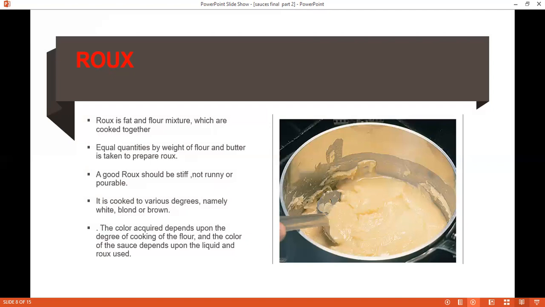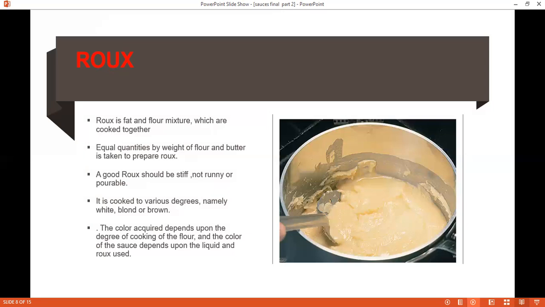Now, the second ingredient over here is flour. The thickening power of flour depends in part on its starch content. If we use bread flour, it has less starch and more protein, whereas cake flour has more starch and less protein. So this needs to be taken care of when we are using these ingredients for making roux, because the ingredient makes a major difference for the quality of the product.